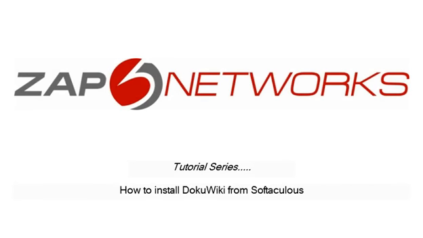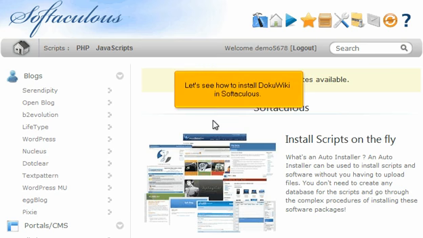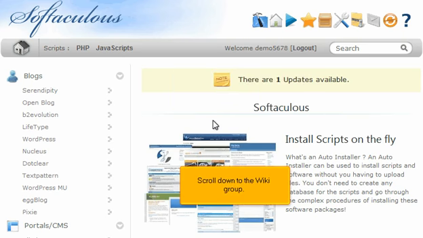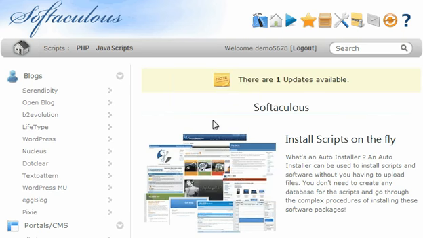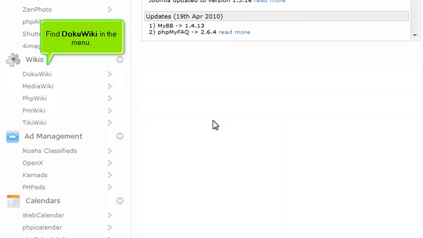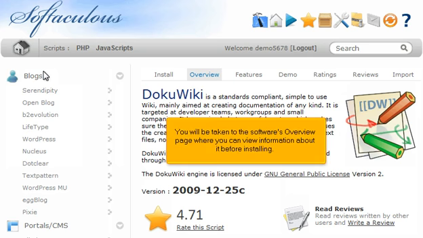How to install DokuWiki from Softaculous. Let's see how to install DokuWiki in Softaculous. Scroll down to the Wiki group. Find DokuWiki in the menu. You will be taken to the software's overview page where you can view information about it before installing.